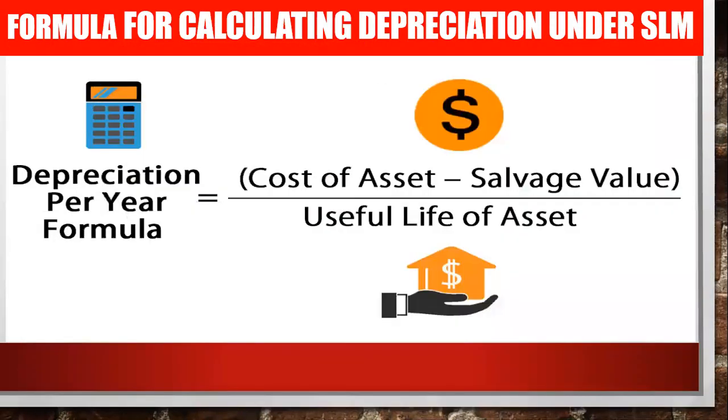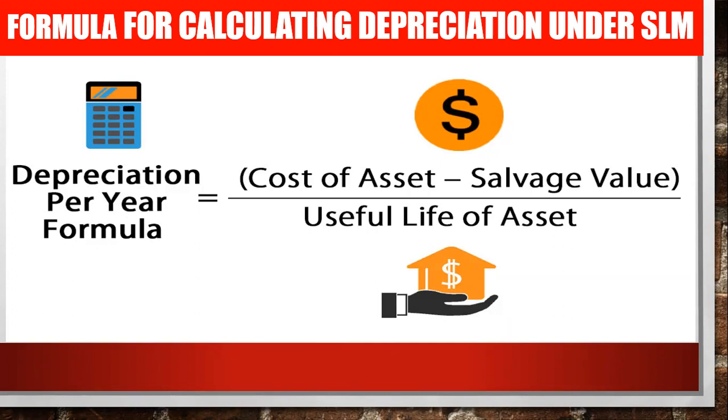So next, this is the formula for calculating depreciation under the SLM method. Every year: cost of asset, that means the original cost of your asset, less salvage value.